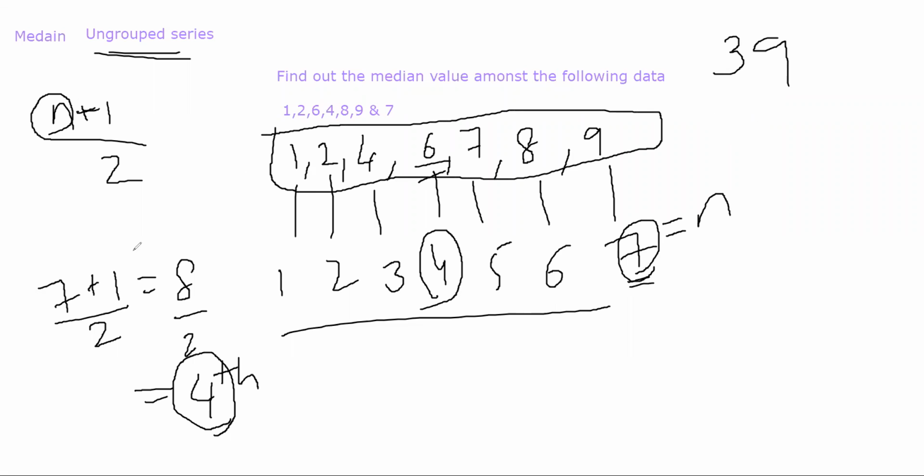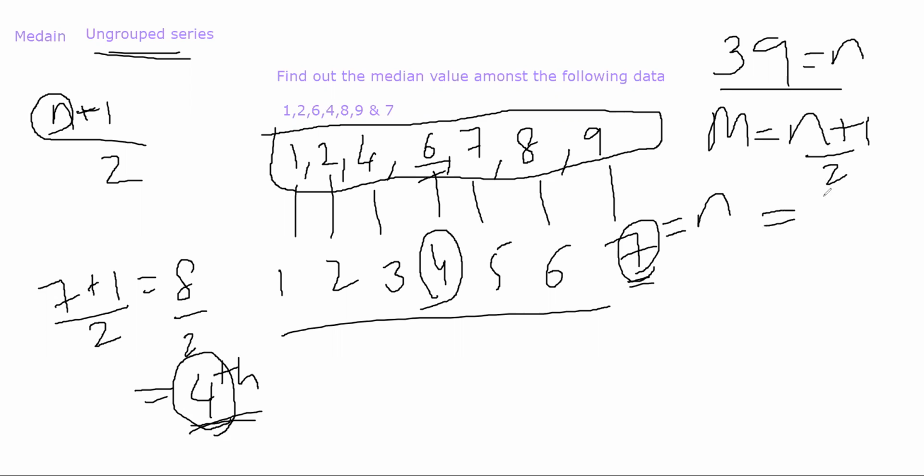Now to find out the median, you do n plus 1 by 2. That is 8 by 2, which is 4. The fourth term in this series will give you the median. Let's suppose the total number is 39, or n is equal to 39. So your median will be equal to n plus 1 divided by 2, which is 40 by 2, equal to 20. Meaning in that series, after you arrange it in ascending order, the 20th term will be your median.